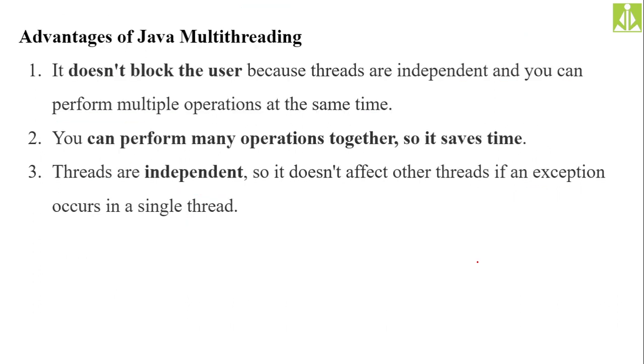Advantages of Java's multi-threading: it does not block the user, because threads are independent and you can perform multiple operations at the same time. Blocking the user means that because of some work, things got blocked or the session got blocked in your computer. That does not happen because of multi-threading, because each thread is independent in nature.